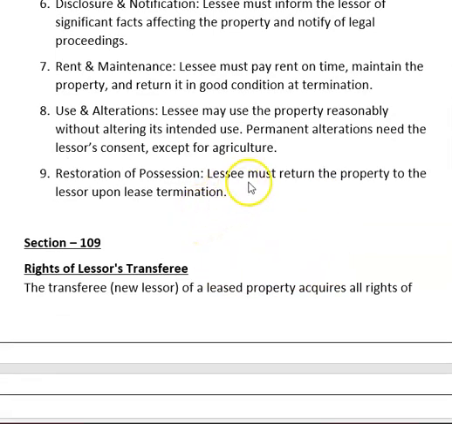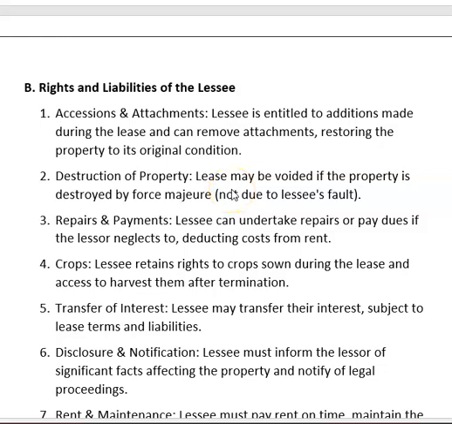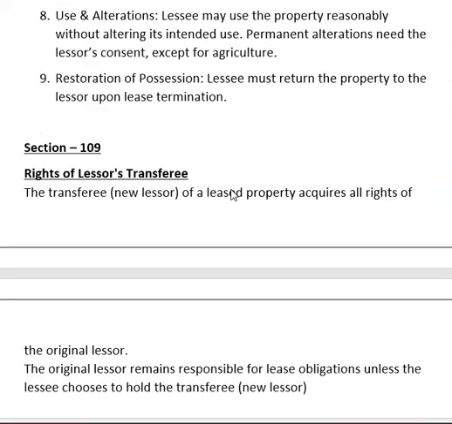Restoration of possession. Lessee must return the property to the lessor upon lease termination. These are the lessee's rights and liabilities.